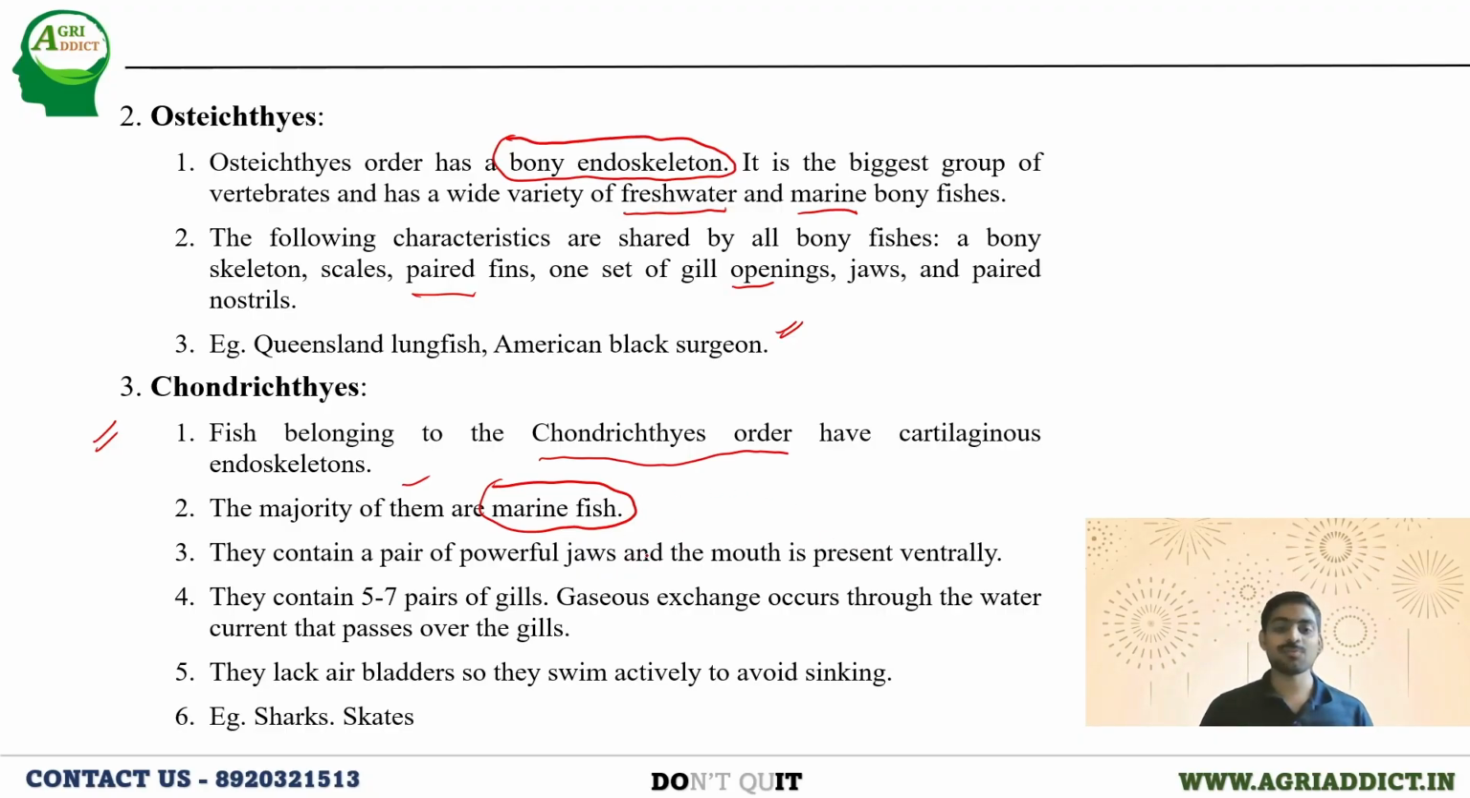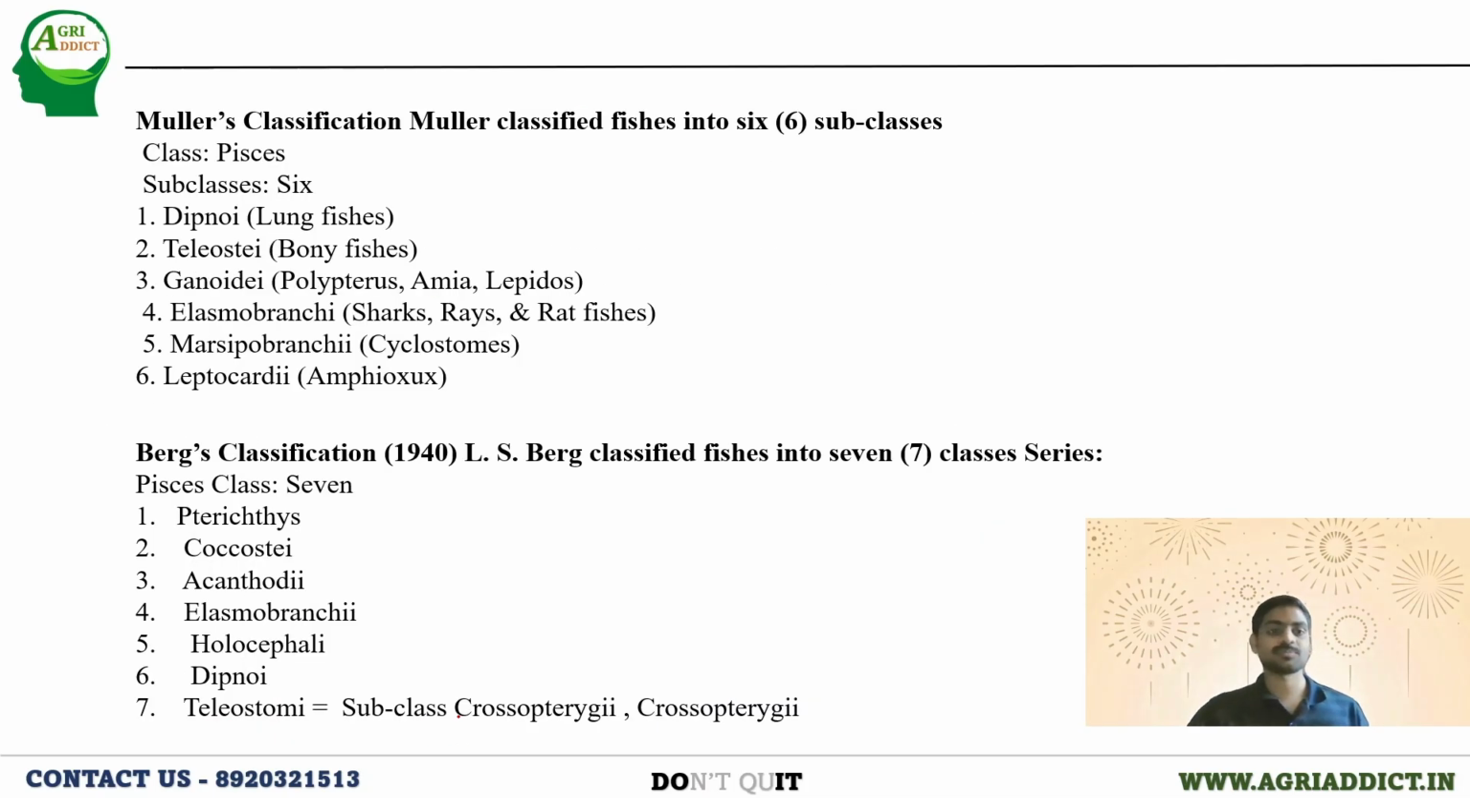They contain a pair of powerful jaws, and the mouth is present ventrally, and they usually contain 5 to 7 pairs of gills, and they lack air bladders. Since they lack air bladders, they have to swim actively. They are active fishes because there is no air bladder. So, in order to avoid sinking in the water, these fishes have to swim continuously. Examples: sharks and skates.